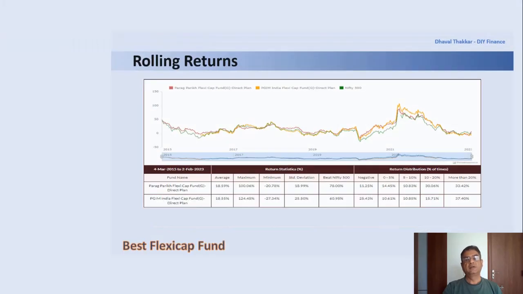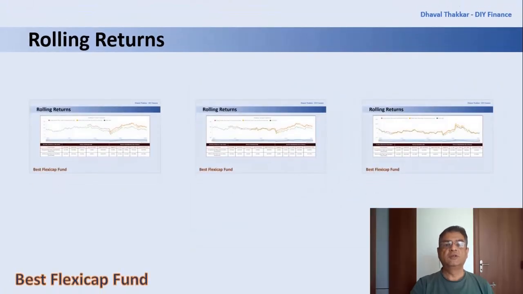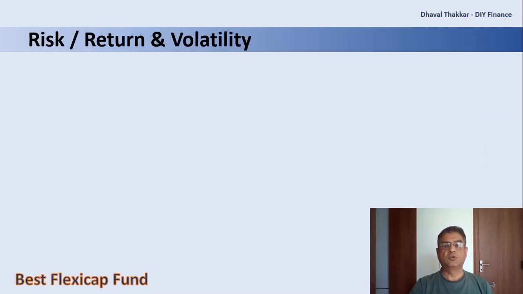Hence, from the rolling returns, it can be concluded that both the funds are having good returns, but the performance of Parag Parikh Flexicap fund is slightly better than PGIM India Flexicap fund. Now let's also see the upside and downside capture ratios.